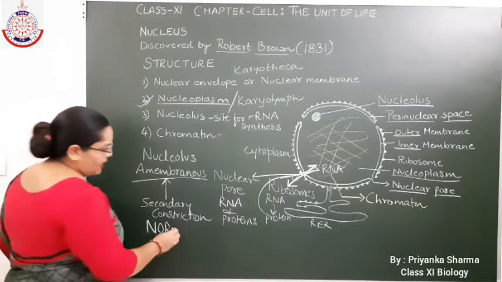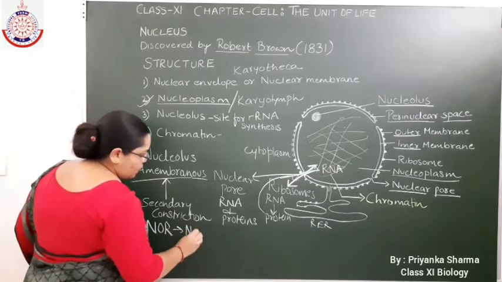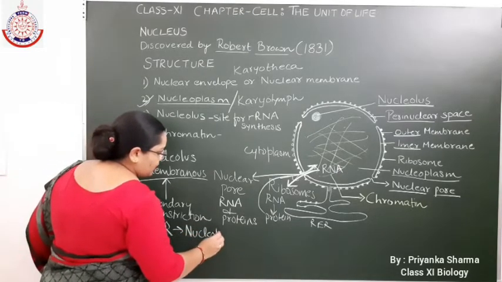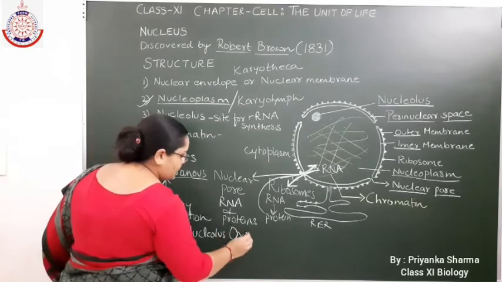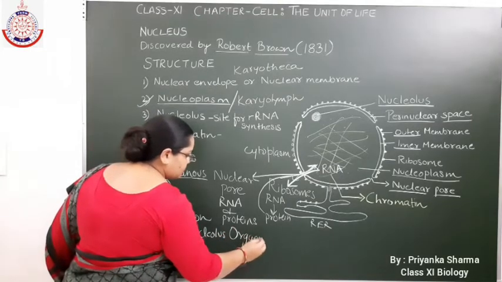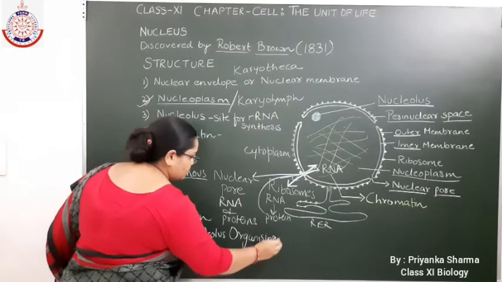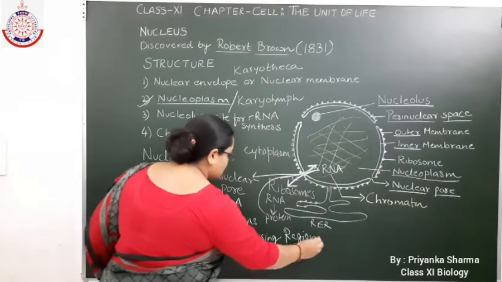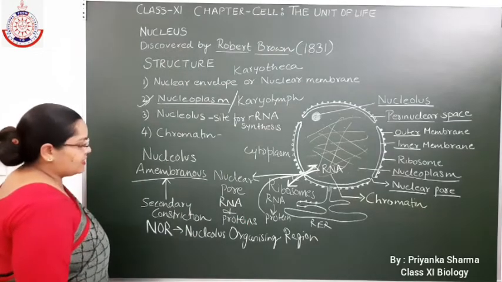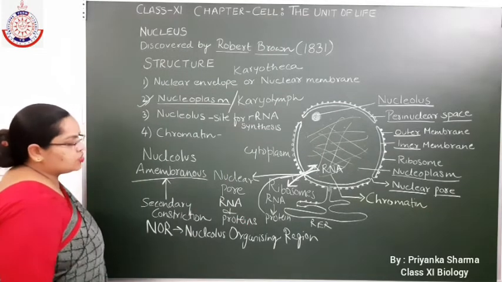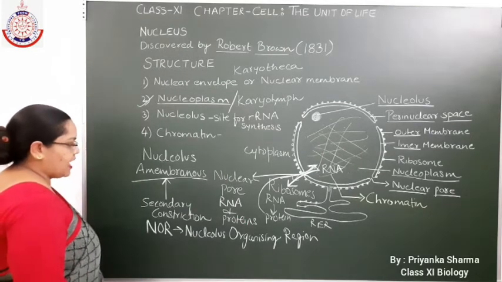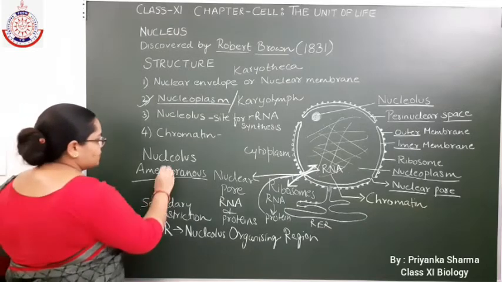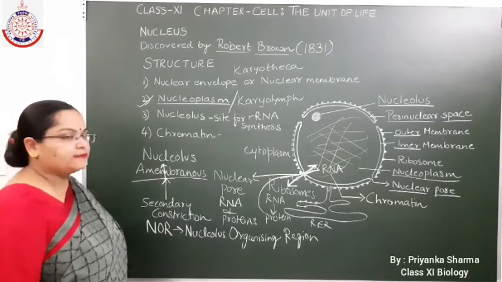What do you mean by NOR? NOR stands for nucleolus organizing region. And these nucleolus organizing regions, NOR, give rise to the nucleolus.